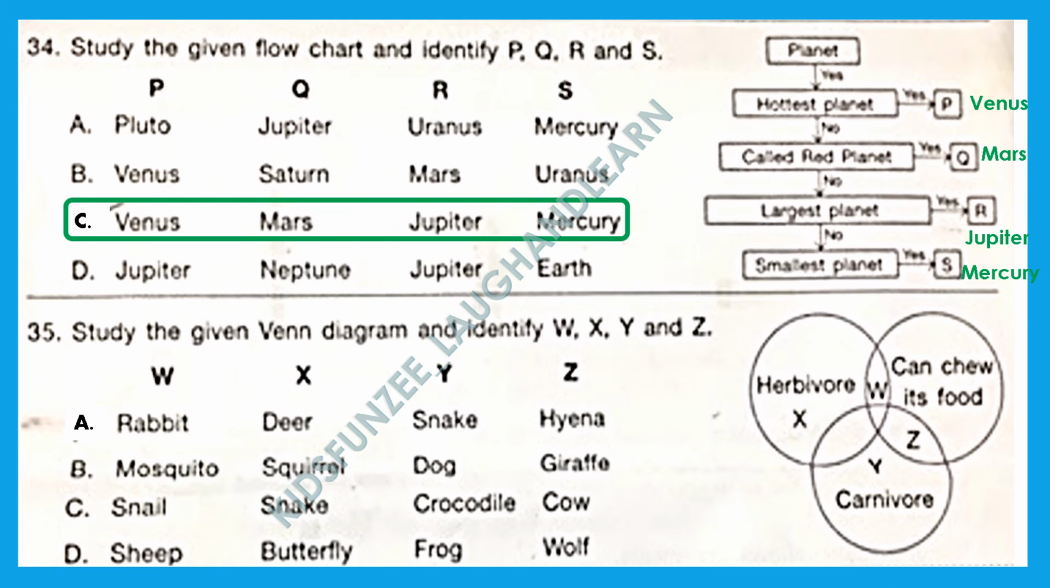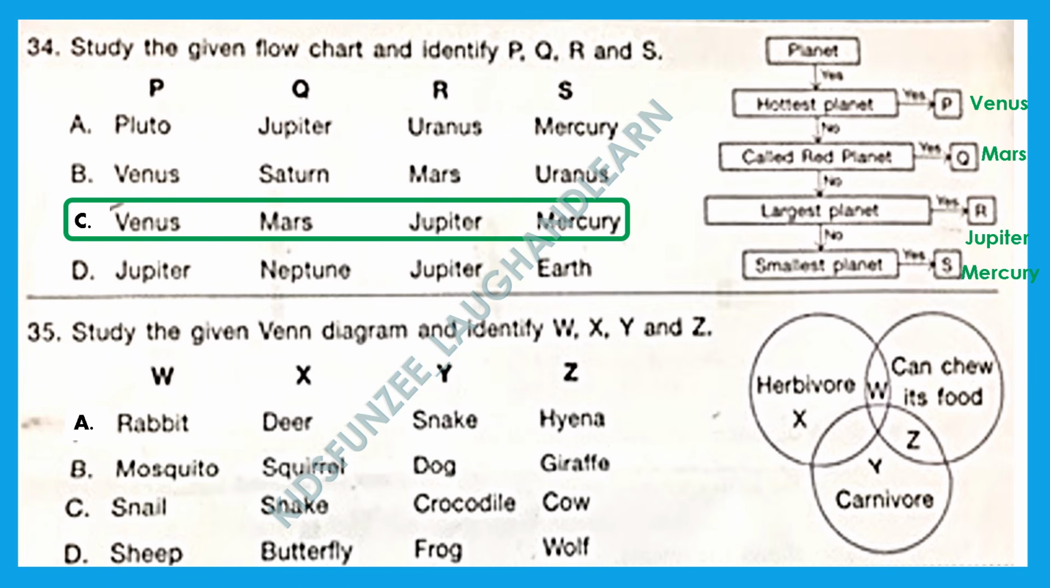Study the given Venn diagram and identify W, X, Y and Z. Now let's see what is W. W is a herbivore that can chew its food. Now looking at the option A and option D have the right candidates for W, that is rabbit and sheep. They are herbivores and they can chew their food also.